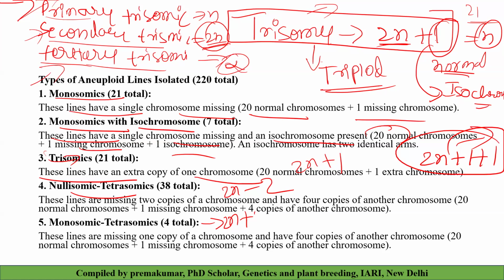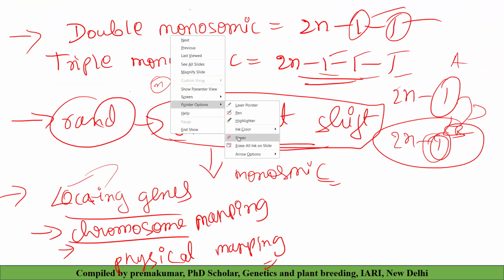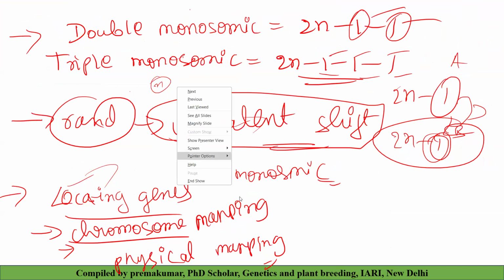Another one is tetrasomics. I will not go into detail about the breeding behavior. It's unnecessary. If you want to read this, read it from the book. Then what is tetrasomy?